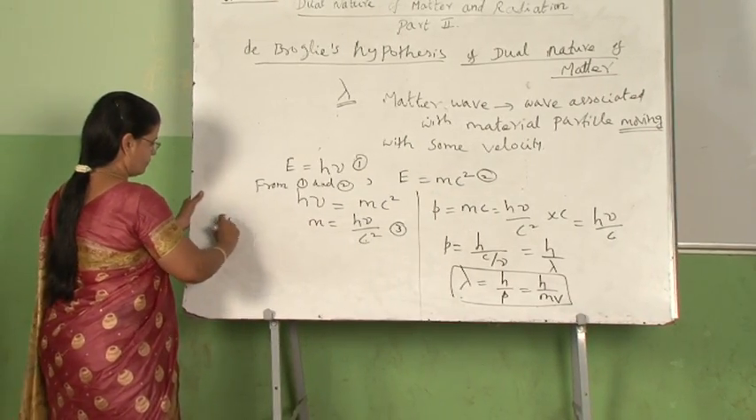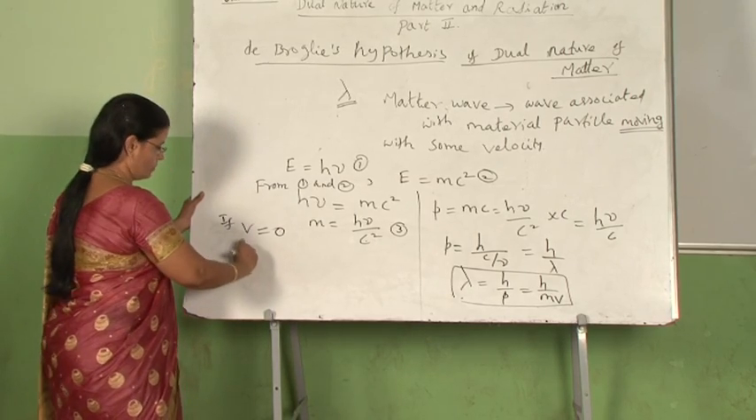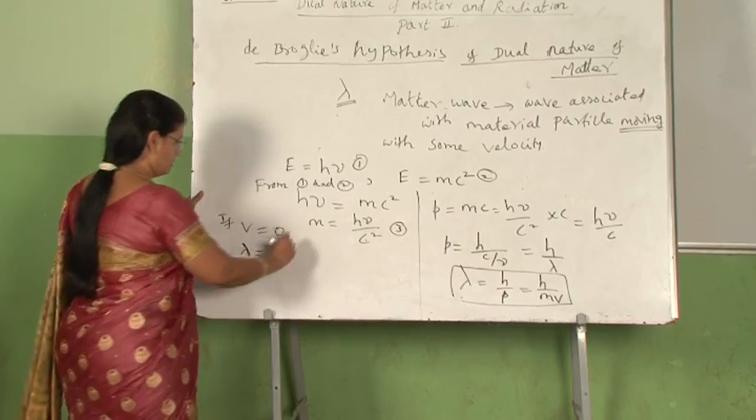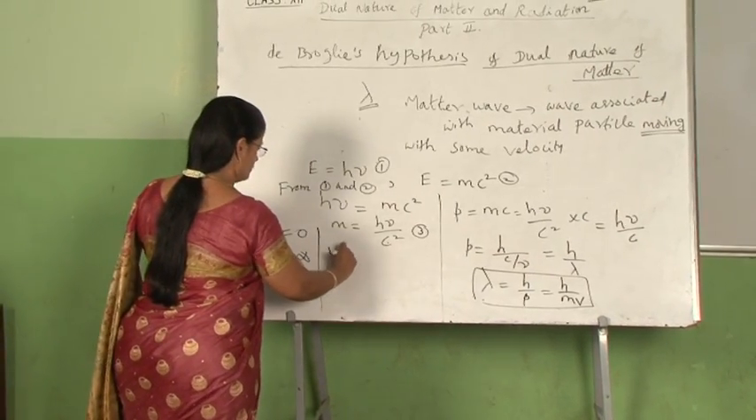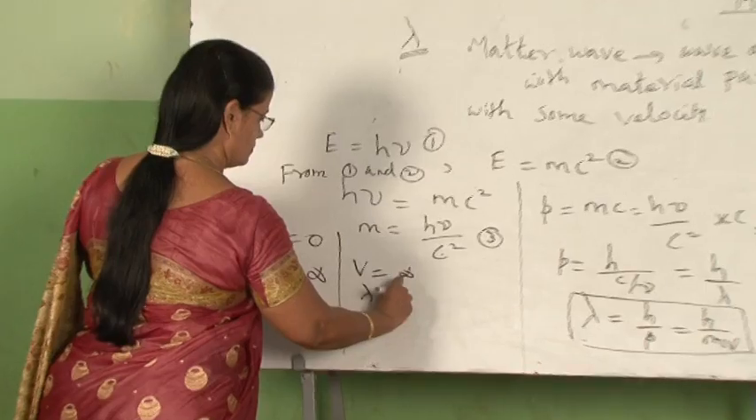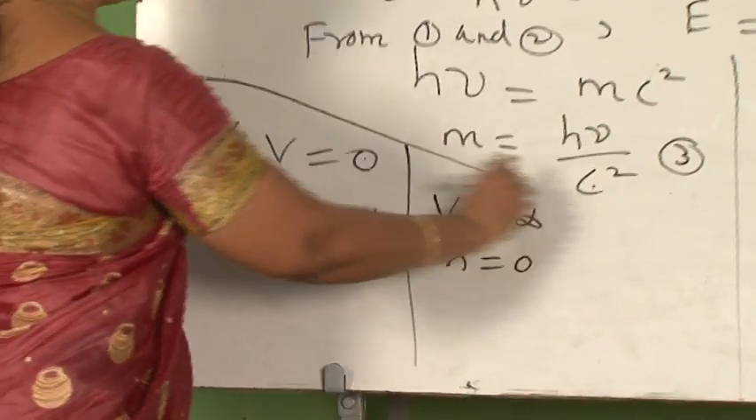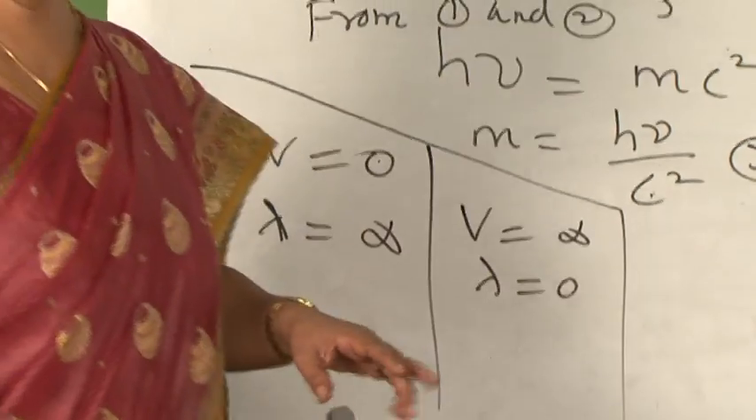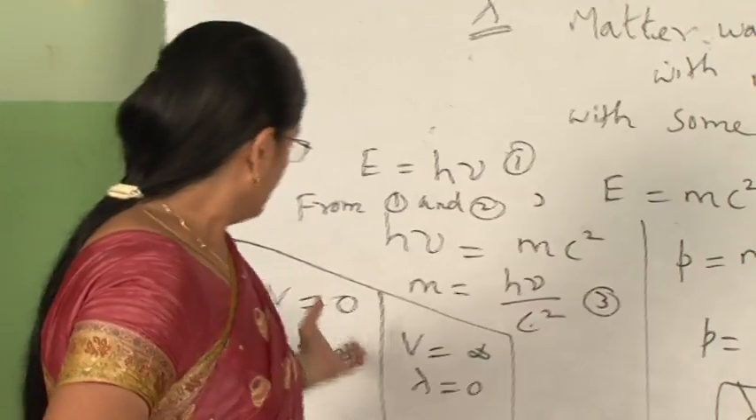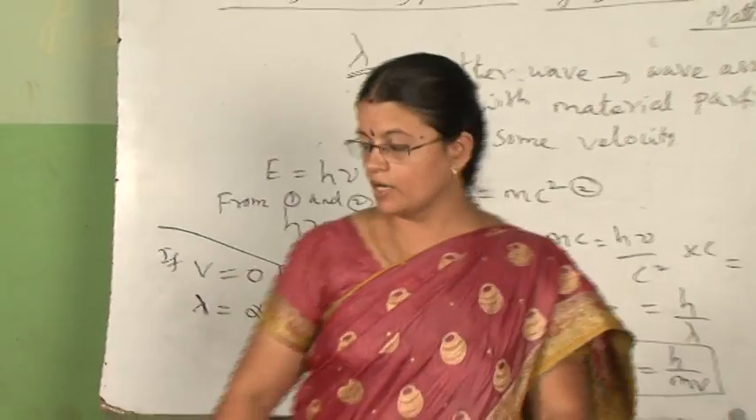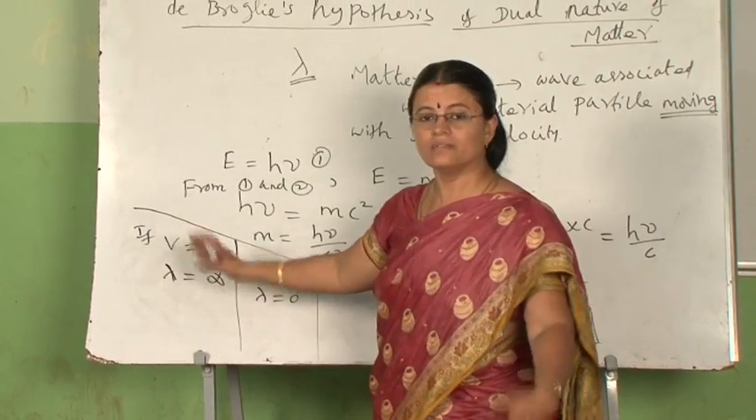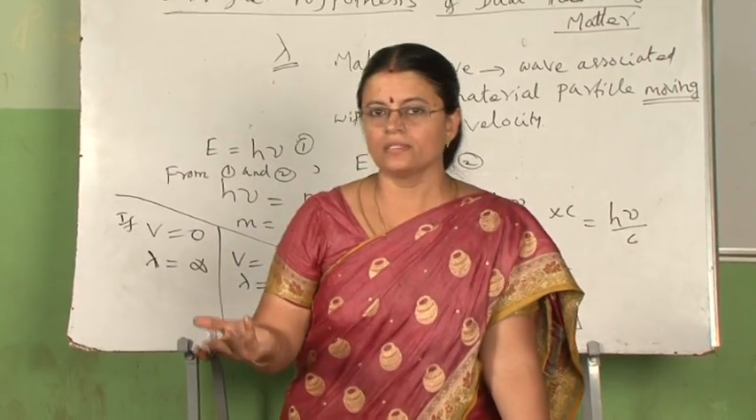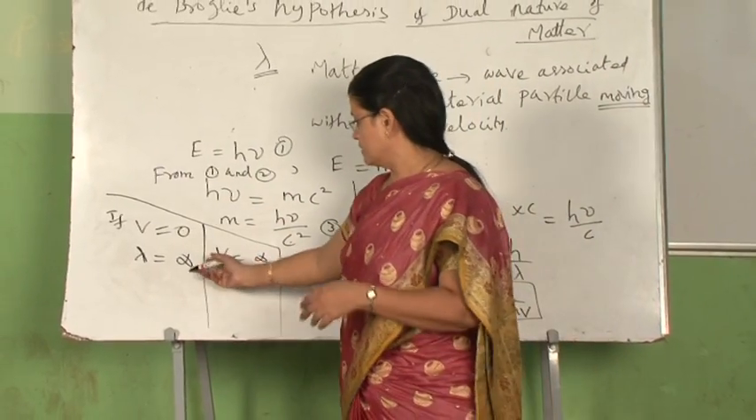Suppose v is 0, what will be lambda? It will be infinity. Or in another condition, when v is infinity, lambda will be 0. If you carefully look at these two conditions, v equal to 0 means we are considering a stationary particle, the particle at rest. In that condition, what is the wavelength? It is infinity. That means we can't visualize the wave at all. When the wavelength is infinity, we can't visualize it or measure the wavelength.